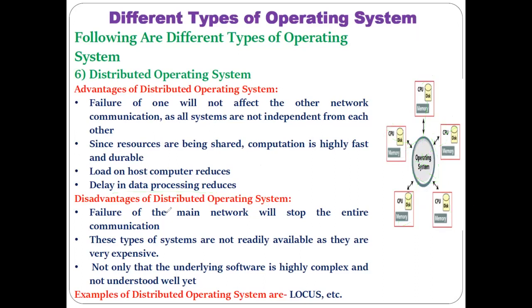Then based on that, we also have different disadvantages. Failure of the main network will stop the entire communication. As in the advantages, we have seen failure of one machine will not affect the whole network, but if this particular main network where the operating system is installed and shared by all other network computers fails, then it will affect all the other computers which are connected to it. That is the main disadvantage.